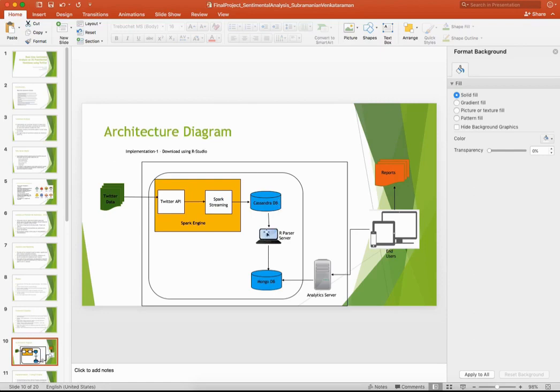Then we have an R parser server which continuously runs in my local system, which reads Cassandra DB and performs sentiment analysis, captures the sentiment count for Hillary Clinton and Donald Trump, and stores it into MongoDB in the cloud. Then this is the analytics server, the Shiny Apps IO server. This server reads the data from MongoDB and generates sentiment analysis reports. When a user connects to this analytics server, they can view the reports generated in the form of a bar graph or line graph for every instance of time. This is the overall architecture diagram.